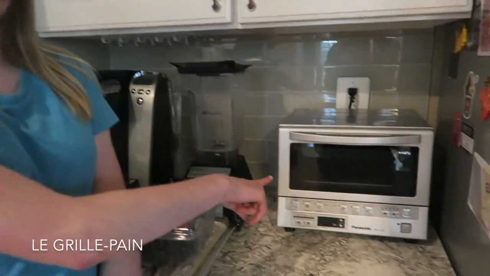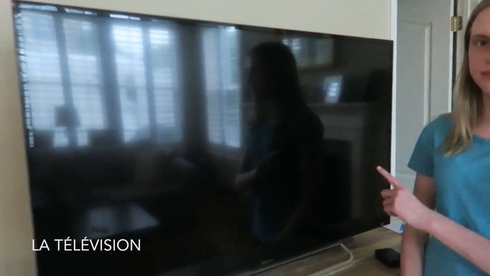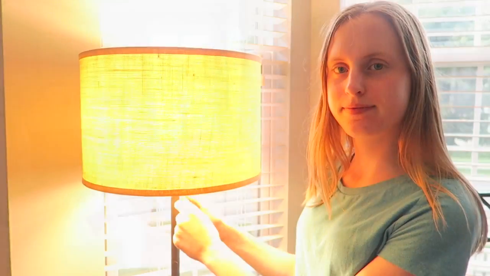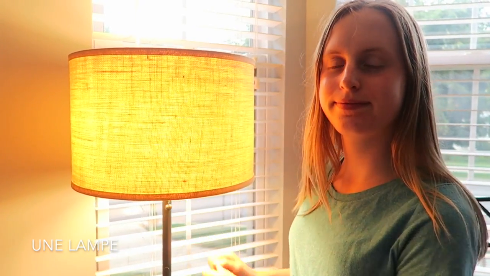Le grill pond. La télévision. Les fleurs. L'orange. Une lampe. Un vin. Des tennis.